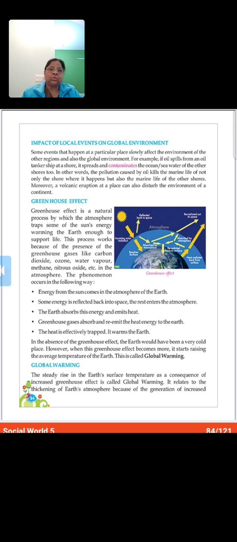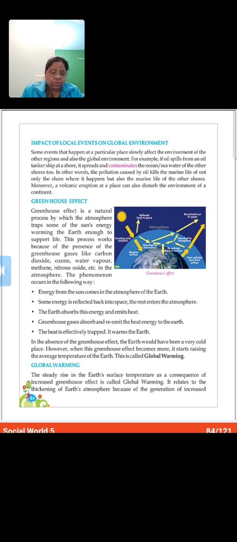Okay. Then the atmosphere exits the glass and traps the heat. This greenhouse effect is essential to keep our earth warm. If greenhouse gases or the greenhouse effect were not there, the earth would have been a very cold place. Okay, not so pleasant.